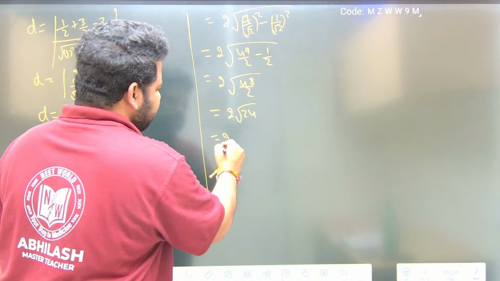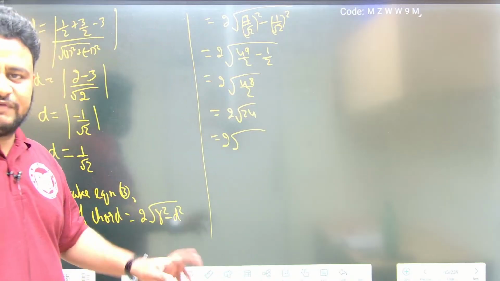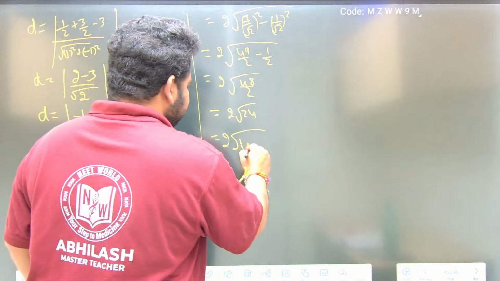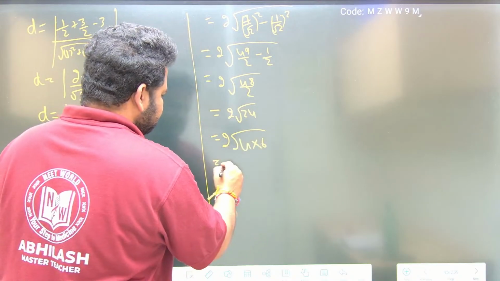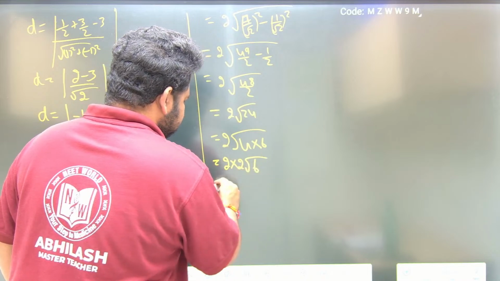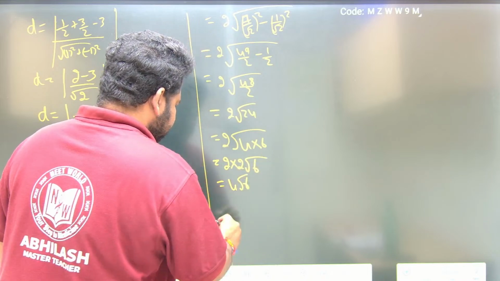So 24, if I factorize it, I can write it as 4 into 6. So square root of 4 is 2, so 2 into 2 into root 6. So this will become 4 root 6. Okay. So length of the chord